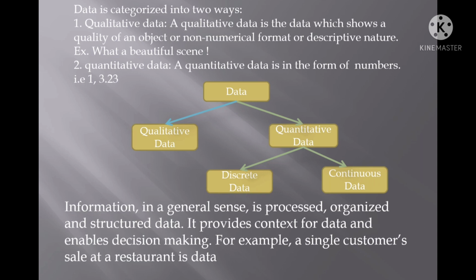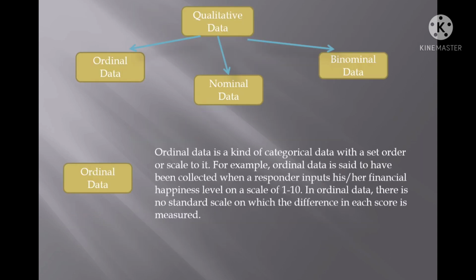Here I have already explained the qualitative data and the quantitative data, and the quantitative data is further classified into two parts: discrete data and continuous data. Before explaining discrete and continuous data, let us see how the qualitative data is further classified. Qualitative data is classified in three ways: ordinal data, nominal data, and binomial data.